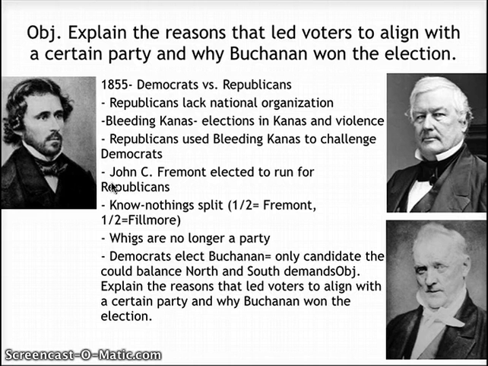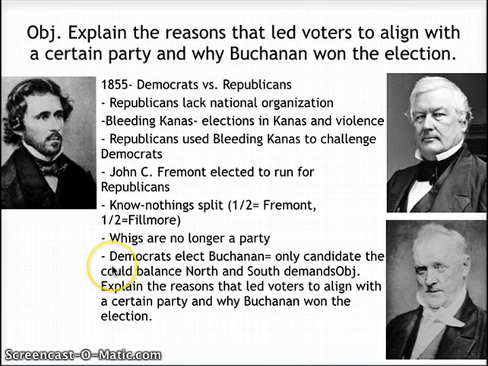As they start to develop a campaign for the election, we have John C. Fremont, that's this man right here. He ends up becoming the leader of the Republican Party. The Know-Nothings, they end up splitting. So half of them end up joining the Republican Party and support Fremont, and half of them have their own leader, Millard Fillmore. Millard Fillmore is depicted right here. Okay. The Whigs, during this election, they are no longer a party, so they don't even have a leader.